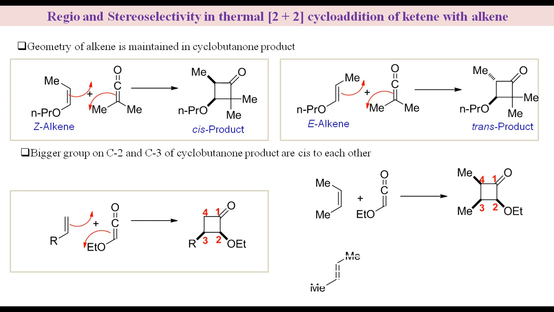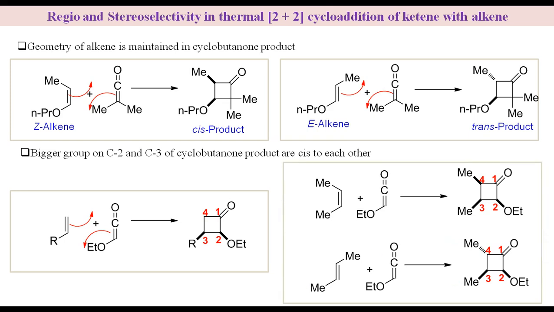Similarly, reaction of trans-2-butene with ethoxyketene gives cyclobutanone in which ethoxy group at C2 and the methyl group at C3 are cis to each other. Since the two methyl groups in the reactant alkene are trans to each other, the two methyl groups in the product at C3 and C4 are trans.